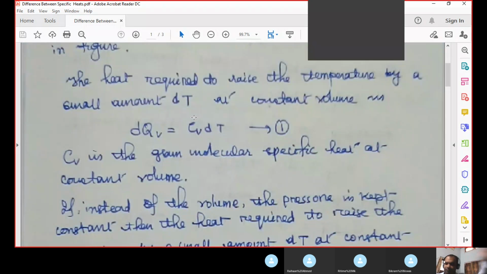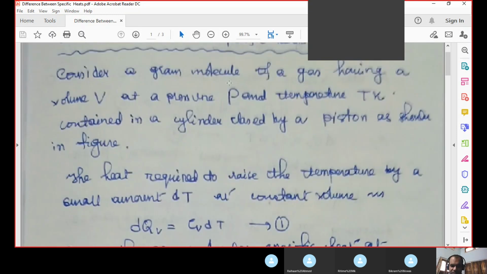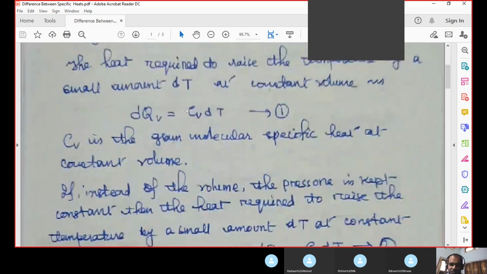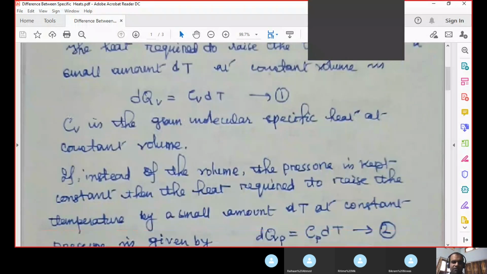Since we are considering 1 gram molecule or 1 mole of a gas, in that case this Cv is nothing but mCv. mCv means mass multiplied by specific heat, and mass multiplied by specific heat is gram molecular specific heat. We have just learned this from the definition.